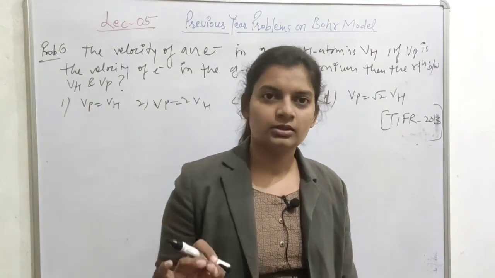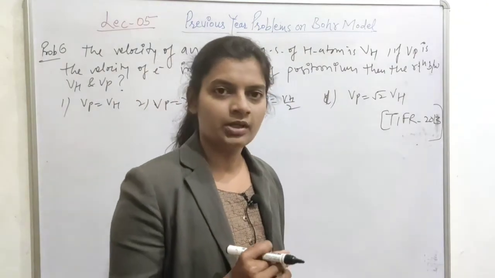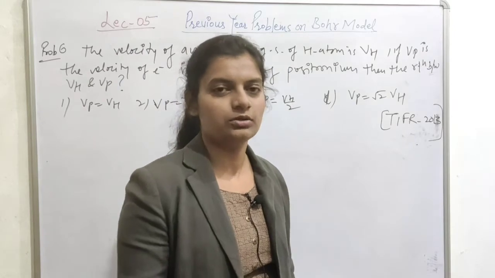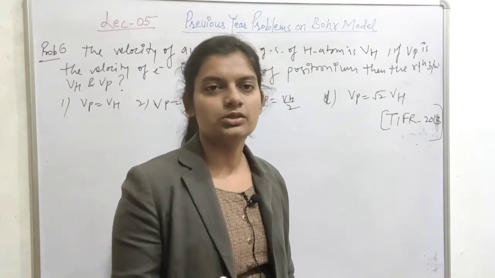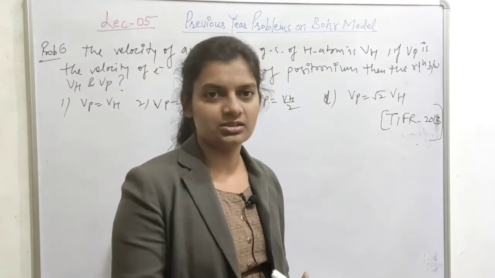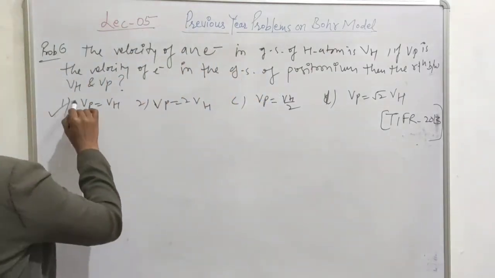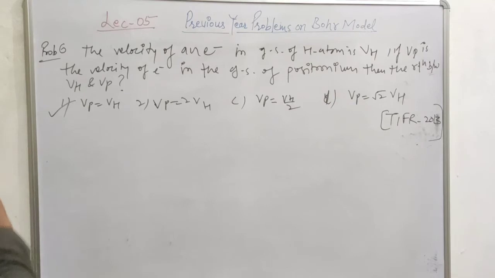So from here we can say that the velocity in the case of positronium and the velocity in the case of hydrogen are going to be the same, because velocity was independent of mass. We have seen this in our previous lectures. So what will be the right answer? This is the right answer: Vp is equal to VH. The velocity for positronium and for hydrogen will both be the same. So this is a very simple question of T4.